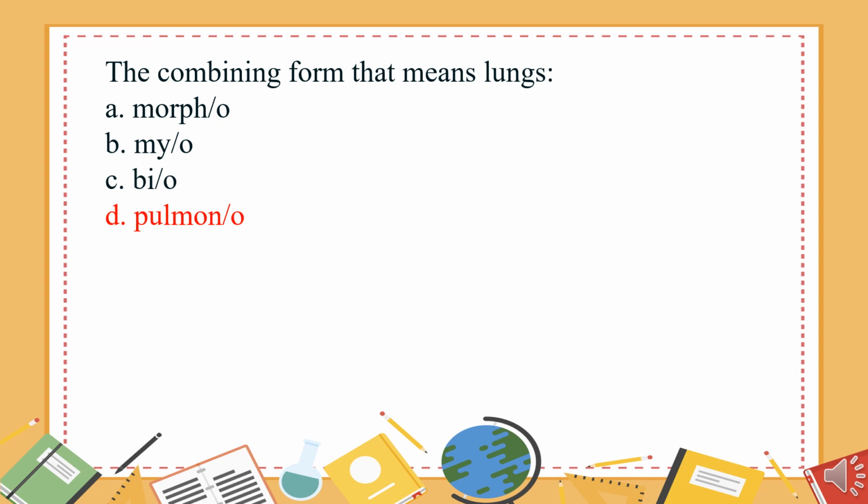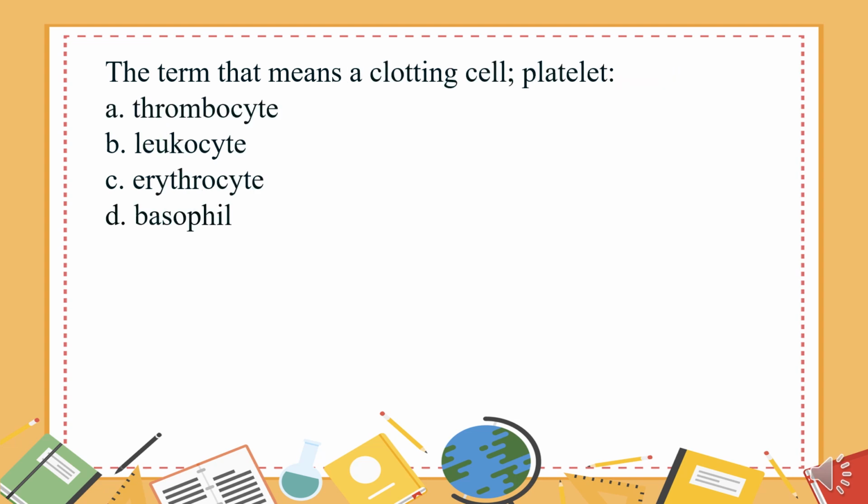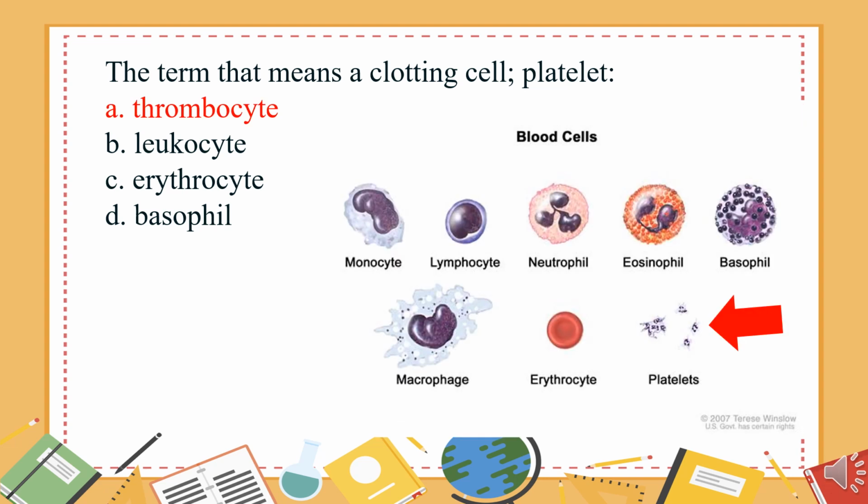Pulmono. The term that means inflammation of the spinal cord: A. Myelitis. B. Myoma. C. Gastritis. D. Encephalitis. The answer is A. Myelitis. The term that means a clotting cell, platelet: A. Thrombocyte. B. Leukocyte. C. Erythrocyte. D. Basophil.